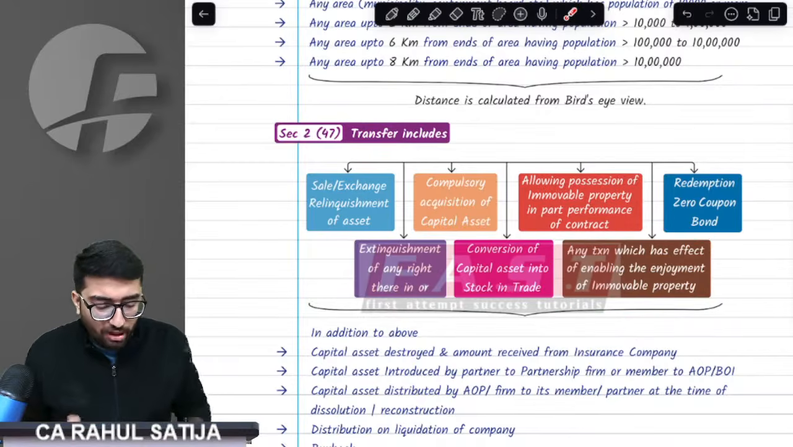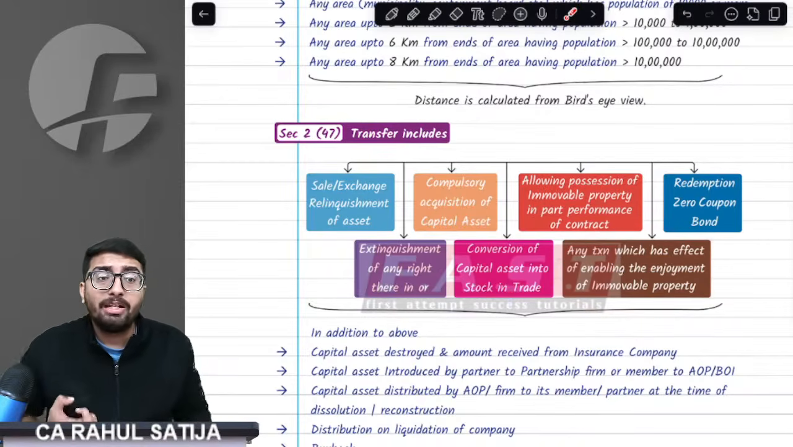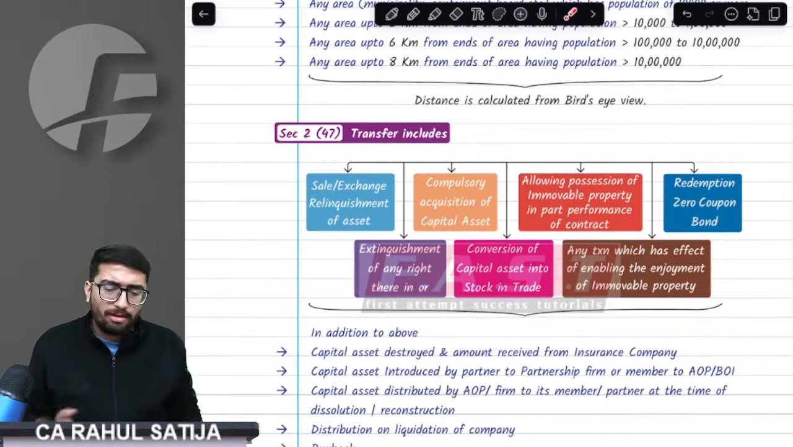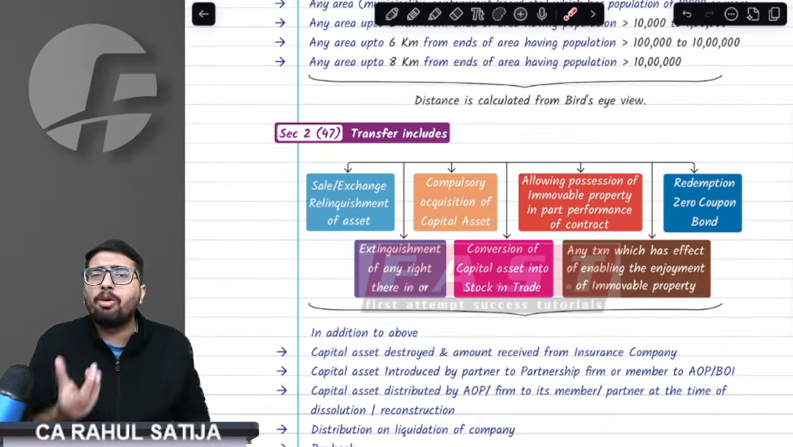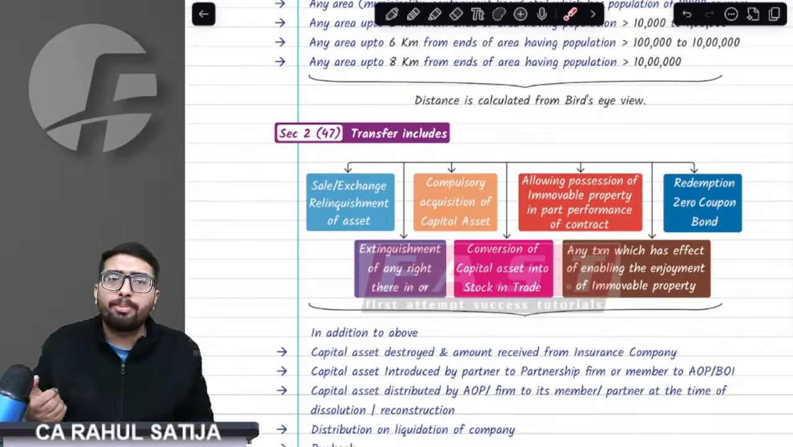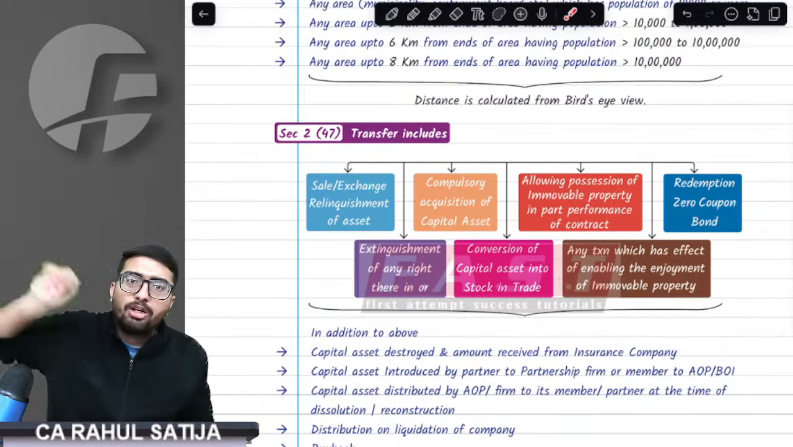Sir, if we have any transaction which has the effect of enjoying the immovable property, for example, what does this mean? In urban cooperative societies, we do not actually own the properties. The properties are directly owned by the societies.